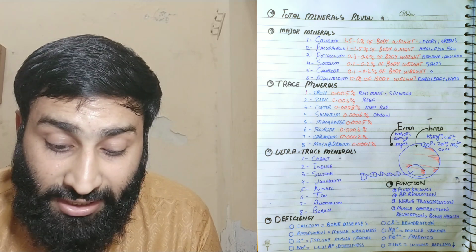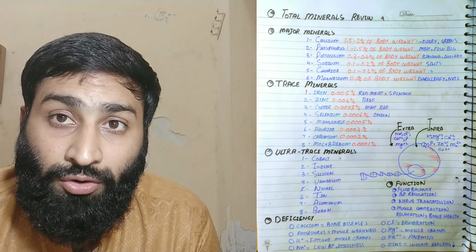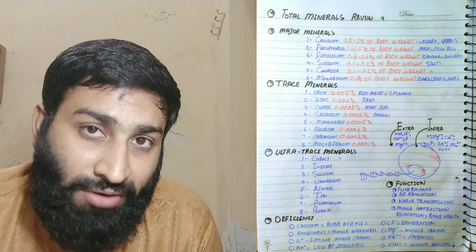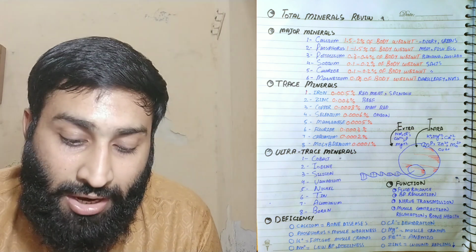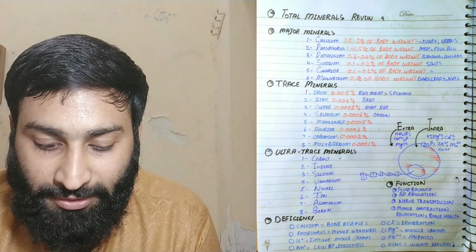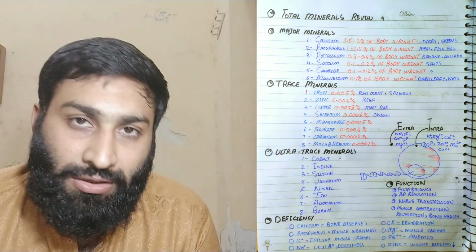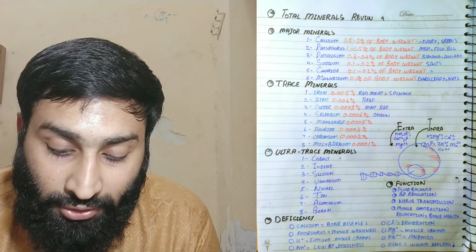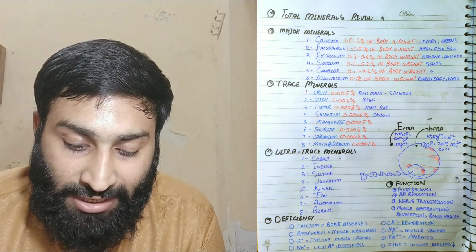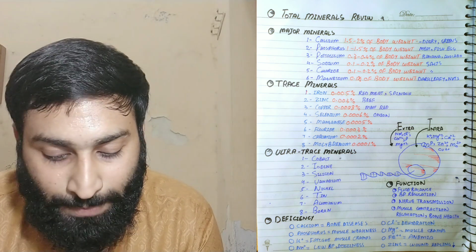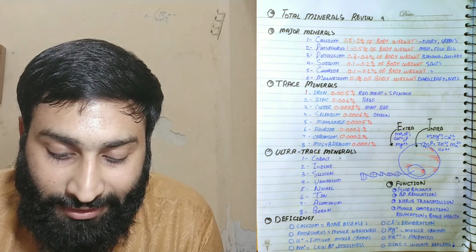You should ignore these trace minerals if you have no complication related to them, because they cause fewer complications compared to iron and zinc. You can focus on iron, zinc and copper, but selenium, manganese and fluoride can be consumed easily.